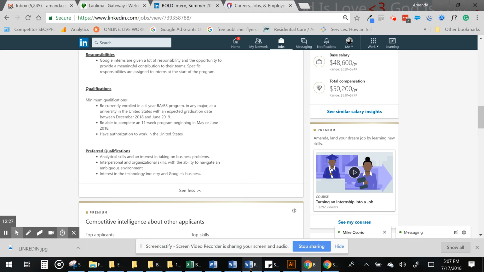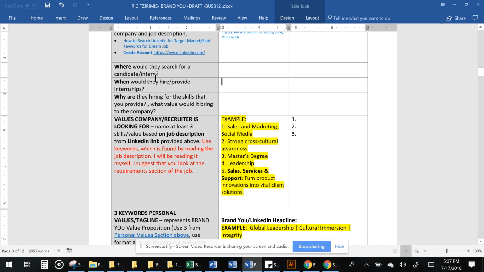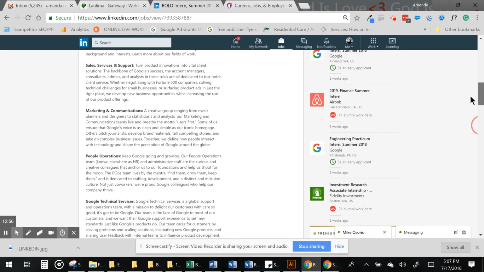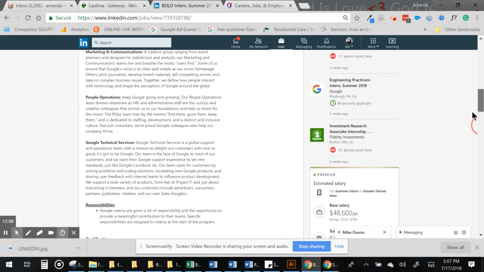So these would be the skills that I would need to copy and paste, or that I would gather from reading the job description. So when would they hire? They're hiring by the end of August. Why? Because they're trying to grow their resources. What are they looking for? This is where you would put in things like sales and marketing and social media. Again, that's in the job description. Strong cultural awareness. They want leadership, and sales and service and support.